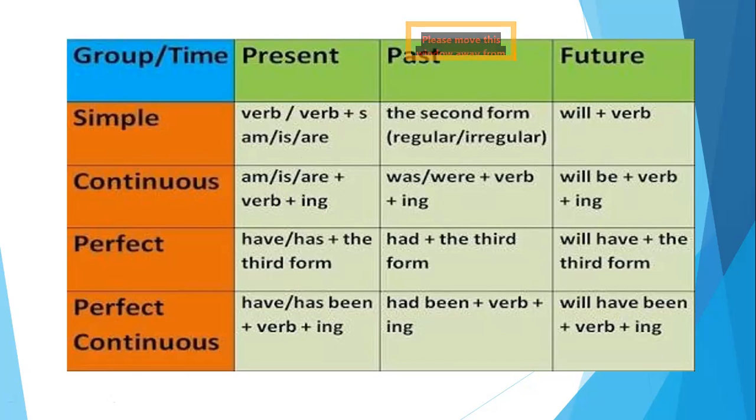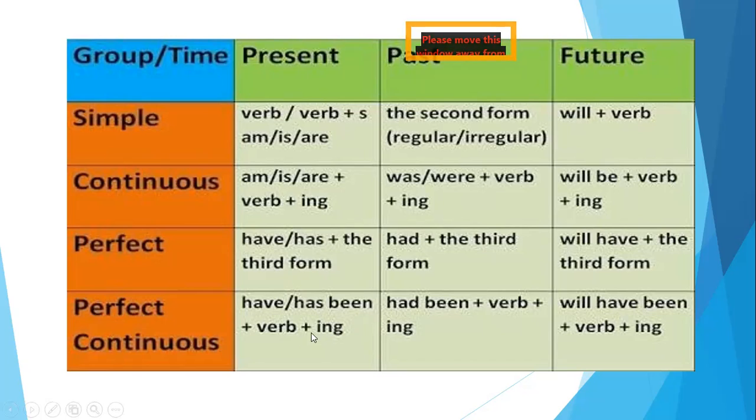But it gets tricky when you confuse it with the perfect continuous. Then the perfect tense is very clear when you have the has or the have and the third form of the verb. He has done his work. So has is my helping verb, and the third form is done: do, did, done. So this is the third form. Then the perfect continuous tense has has or have, and there's a been always with the verb and an ing.